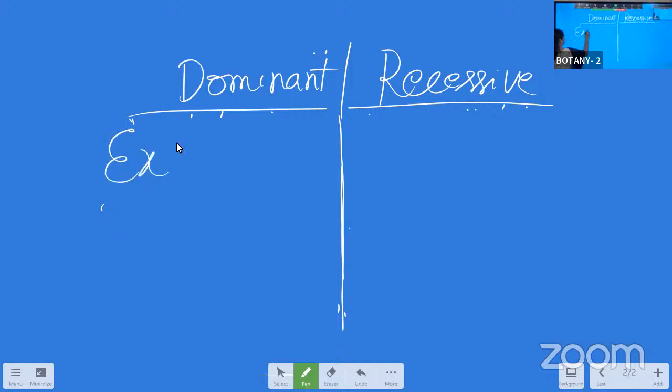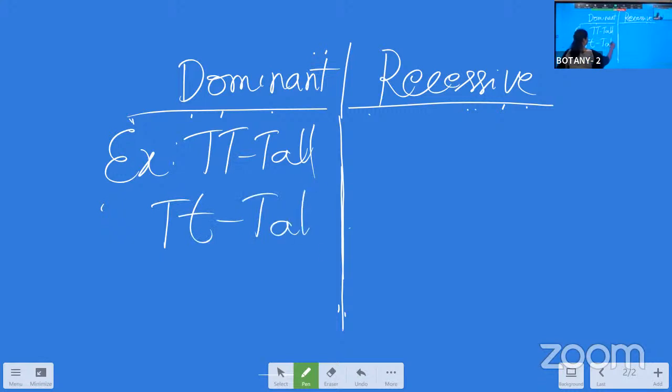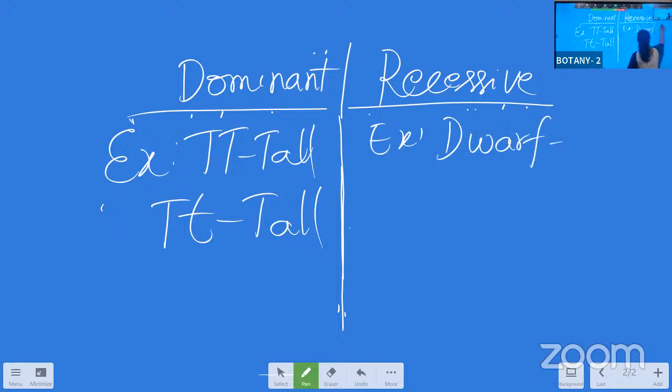Example: capital T, tallness, and capital T, small t also gives only tallness. Whereas in the recessive one, for example, the dwarf character is represented with small t. We cannot give any other representation for the dwarf because it is always expressive only in the homozygous condition. So with this, we can easily conclude the answer, isn't it?